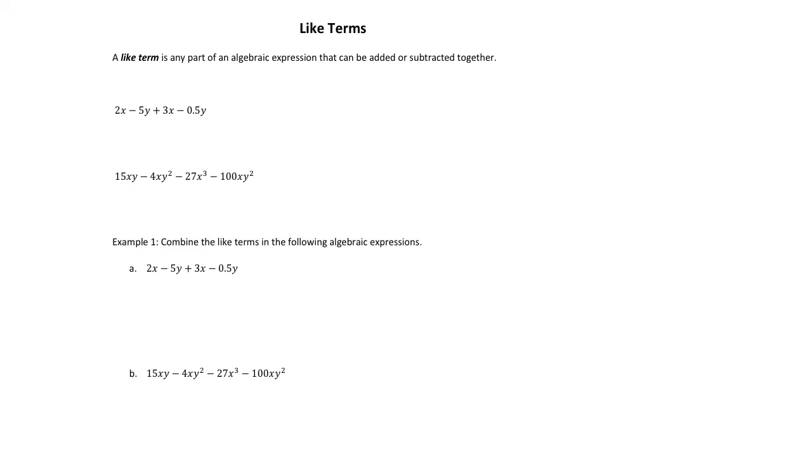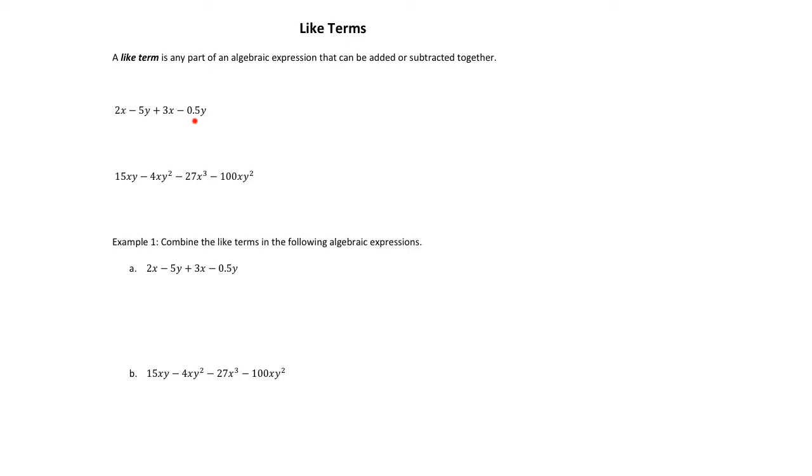For this lesson, we're going to talk about like terms. So an algebraic expression, something like these two pieces here, is just variables and coefficients separated by plus or minus signs. Starting with this one at the top, this expression has 1, 2, 3, 4 total terms in it.